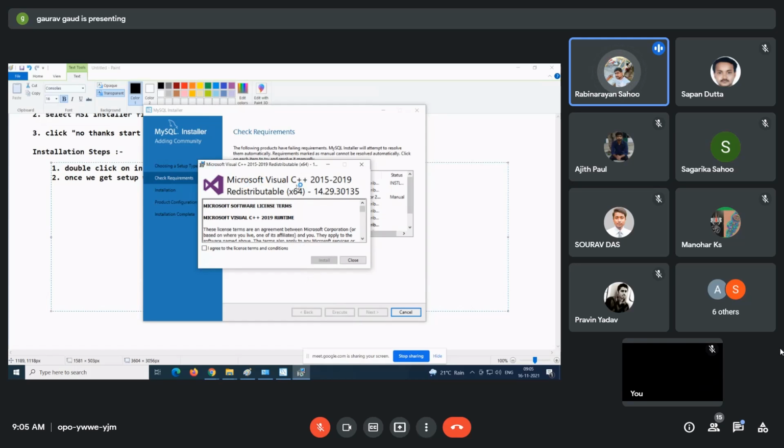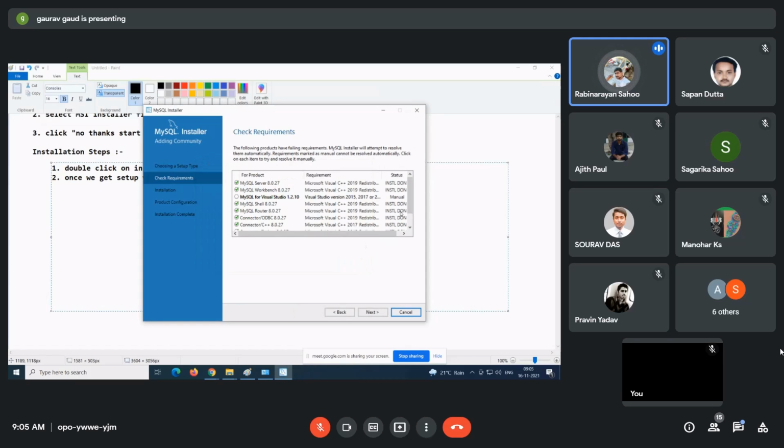So first it is downloading C++. I agree. Install. Whatever configurations you have, it will use. If you do not have, it will download. Close. So first thing done. And can we say all others are also done with that? Something you have to do manually, like Visual Studio and Python connector. That we will do later if you want.